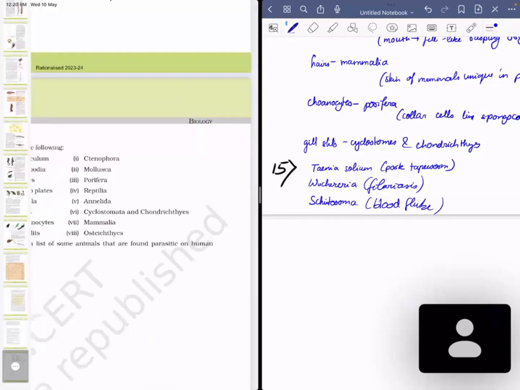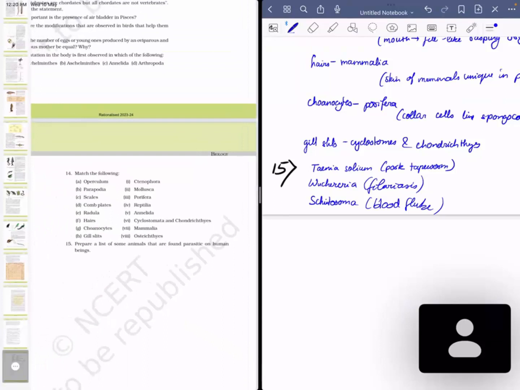So these are all the questions of the chapter Animal Kingdom. After practicing these questions, you should see where these answers are present in NCERT. All the answers I have given are basically lines from NCERT. And try to practice more MCQ questions from past year papers or from different books.